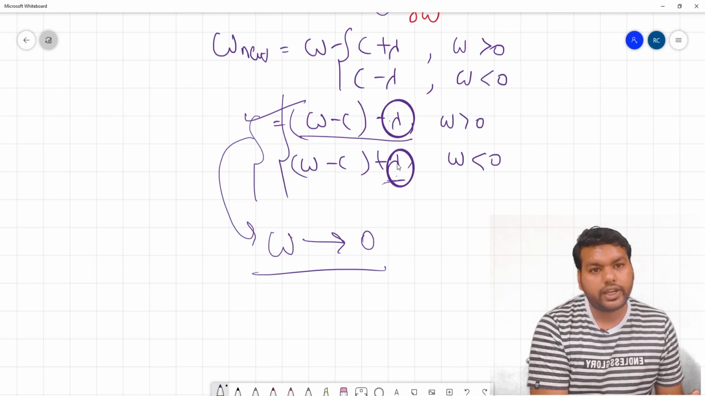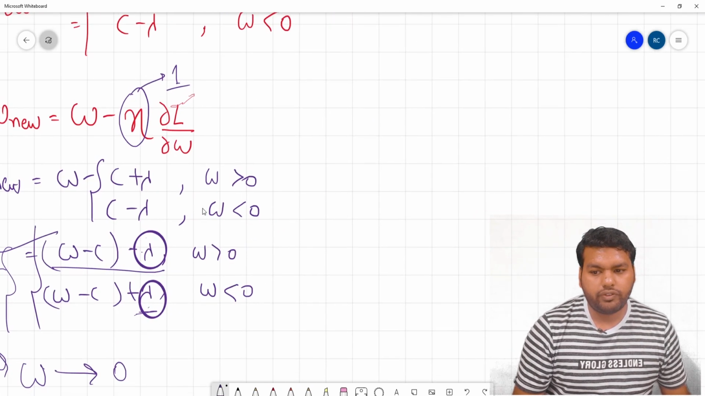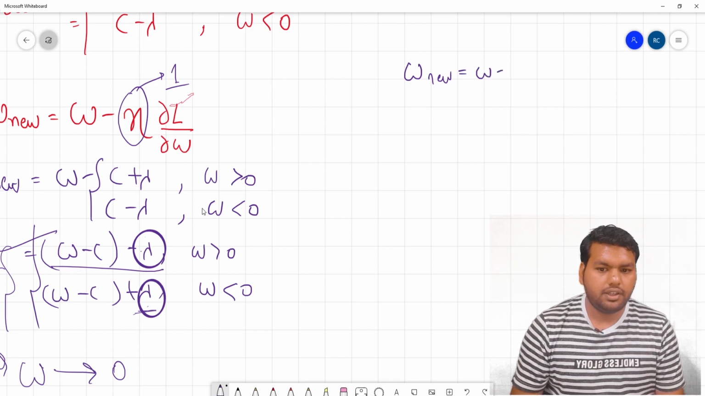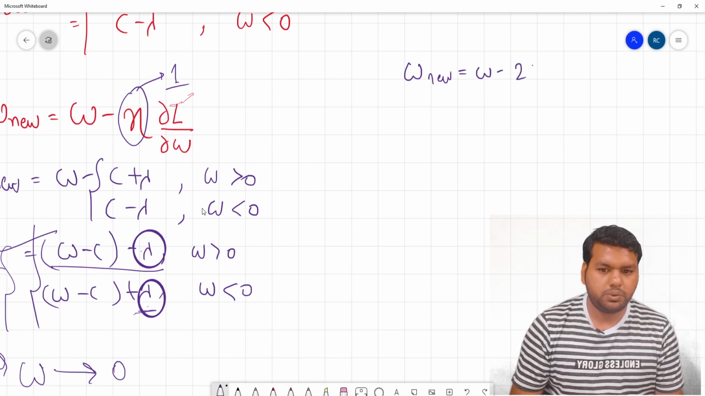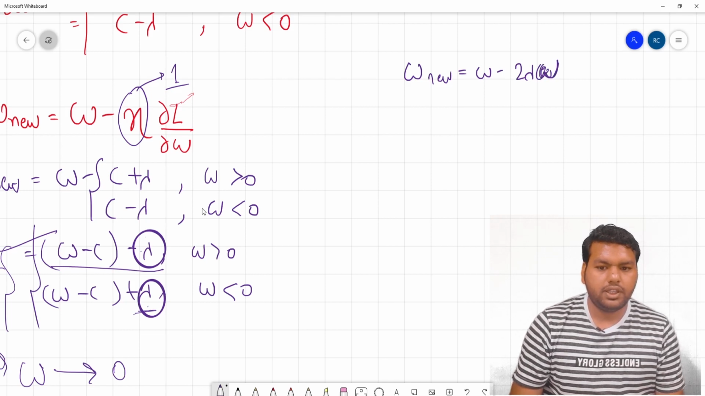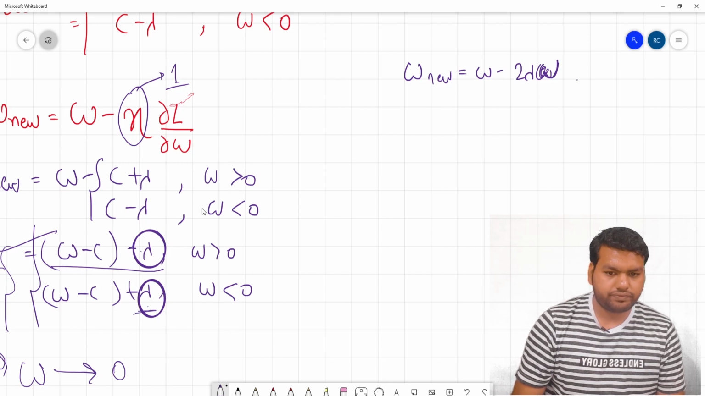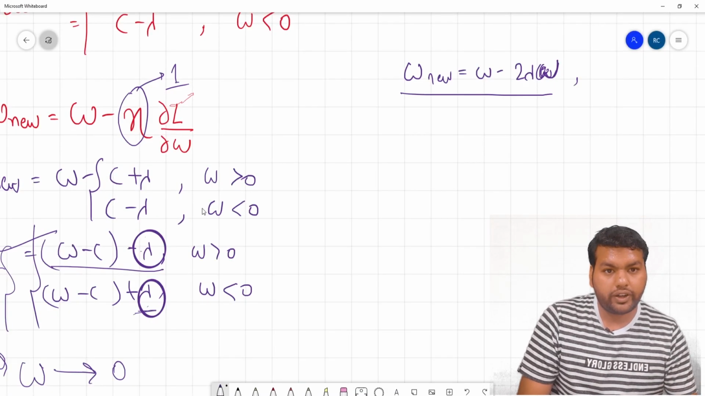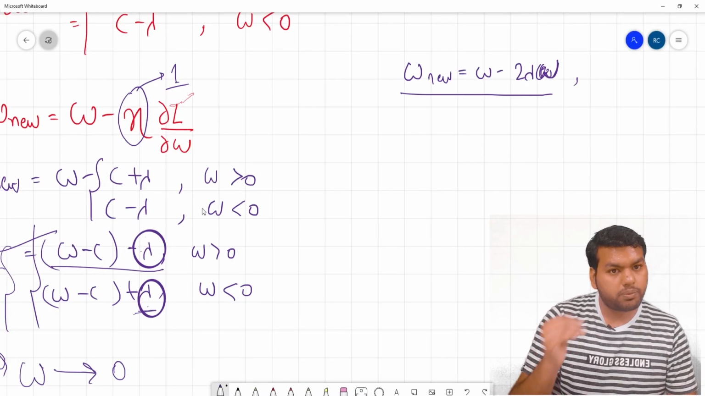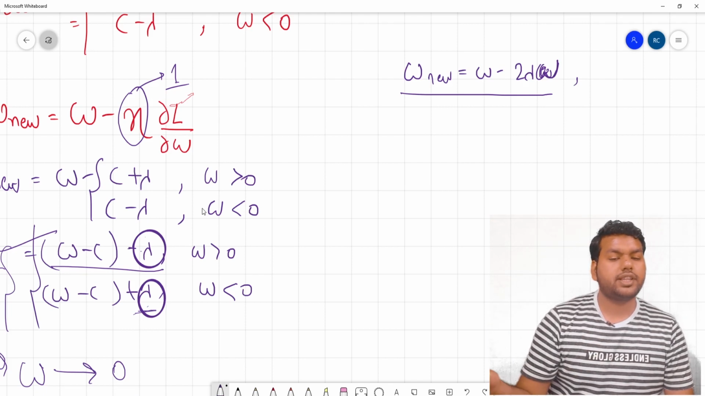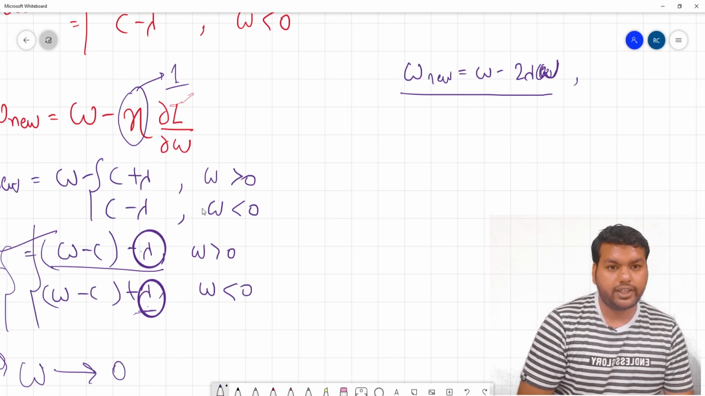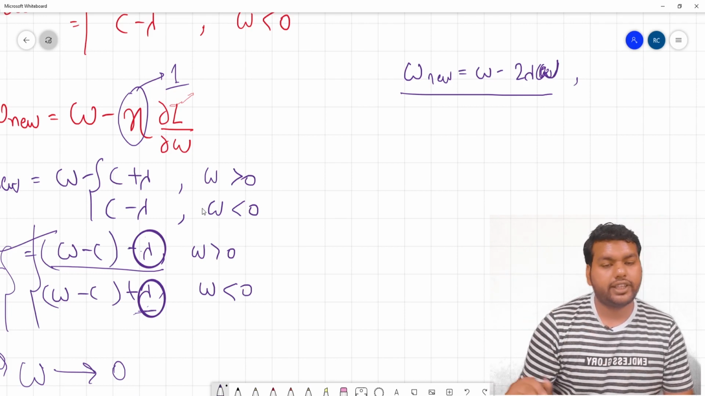Now why L2 does not create sparsity: when you write this equation, W new is equal to W minus 2 lambda W. If you see this, this function is differentiable throughout, and in the case of L2 regularization it is linearly decreasing. It also approaches 0, but not as fast as compared to L1. That is the reason L2 cannot create sparsity, whereas L1 creates sparsity.